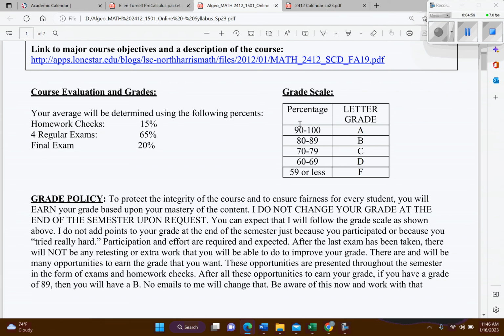And the breakdown of your grades should look pretty familiar here. Just to note, if you do earn a D, that does count for Lone Star, but most universities will make you retake the course when you transfer. So if you're going to transfer to U of H or Sam Houston, they may ask you to retake the course if you make a D. So just keep that in mind. We're shooting for above that.